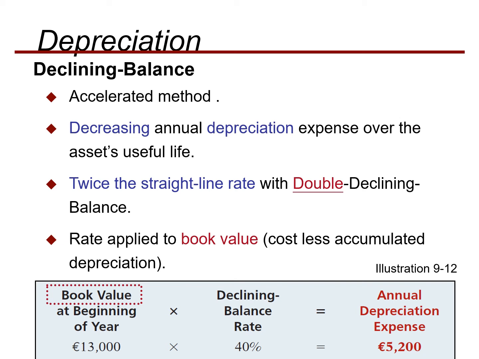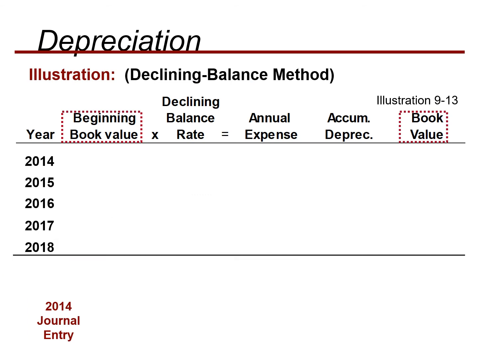So you will see that in the double declining balance method, the depreciation in the first period is higher as compared to the depreciation in the coming years, the next periods. You can see with this in 2014, in the beginning period, we have the book value 13,000 multiplied by the declining balance rate, that is 40%. So the annual depreciation expense is 5,200, and the total accumulated depreciation is 5,200.